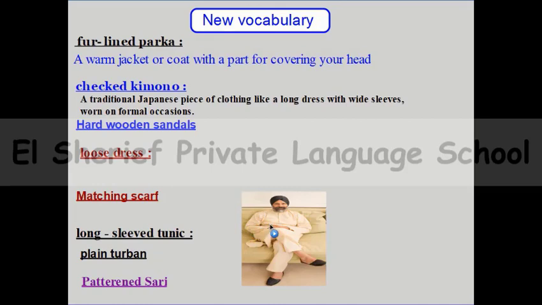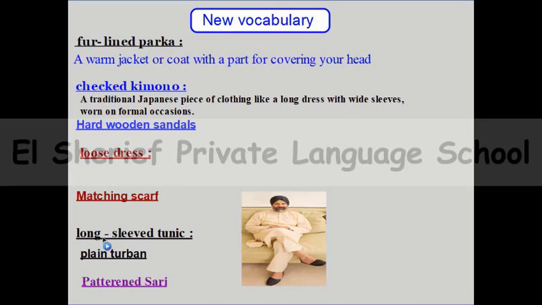And by the way, this man is wearing a plain turban. This part on his head is called a turban. And the word plain means that the turban has no pattern. So there are no shapes on the turban. This is a plain turban and a plain tunic. So here the word plain means has no shapes.